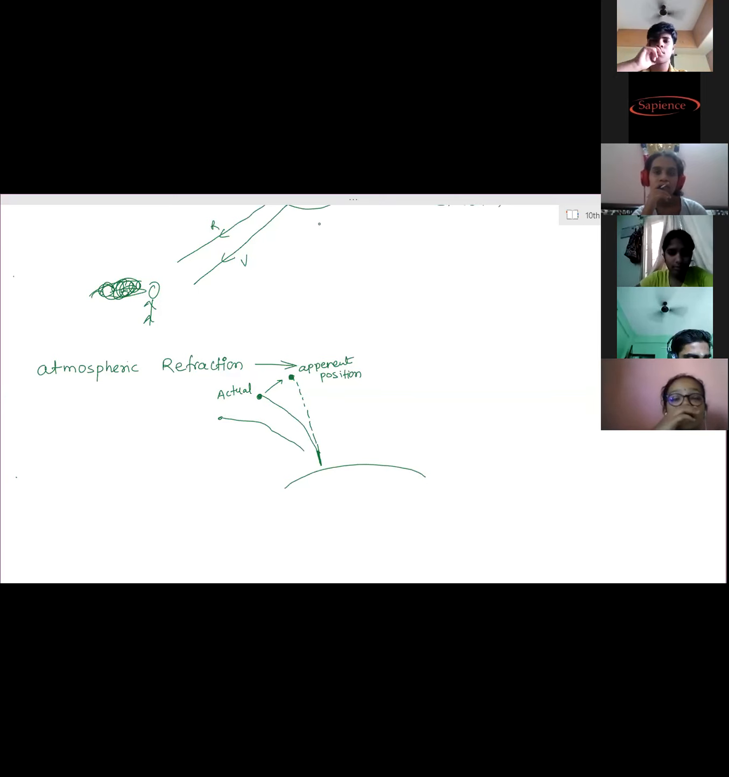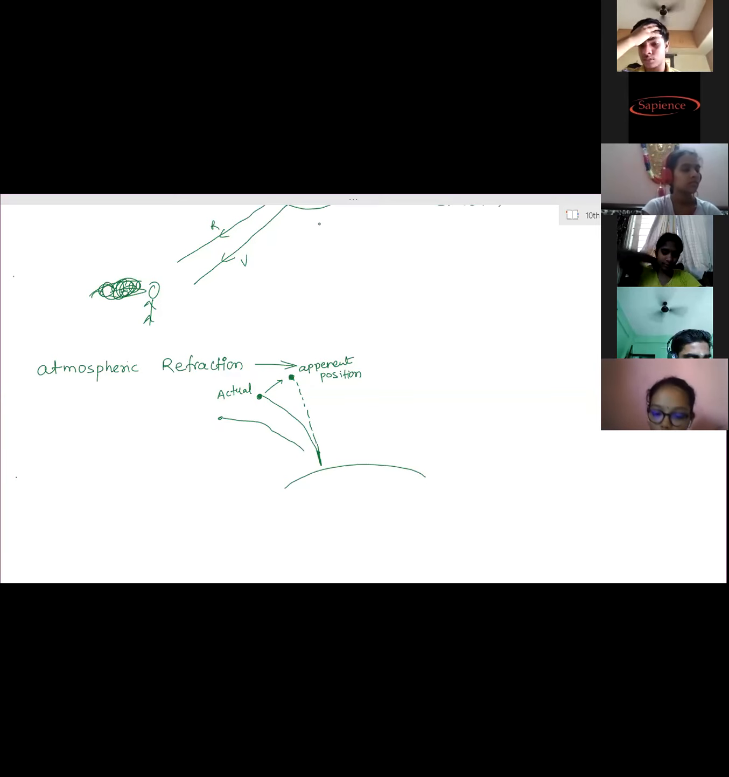Clear? The second one, second consequence? Ma'am, twinkling of stars. Yes, explain. Ma'am, when we look at the sky, sometimes the star seems brighter and sometimes dimmer. It is actually due to atmospheric refraction. When light from a star enters the atmosphere, it keeps bending towards the normal. But because the atmosphere is full of gases that keep moving around, it keeps changing. So the path of the light keeps taking a different path every time, so there is a slight change in the position of the star.